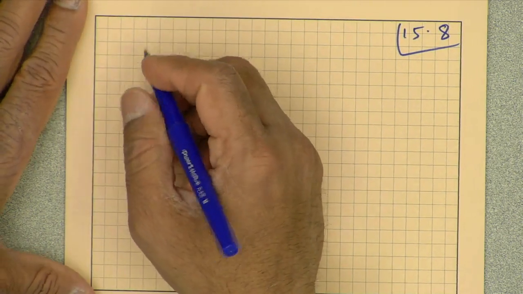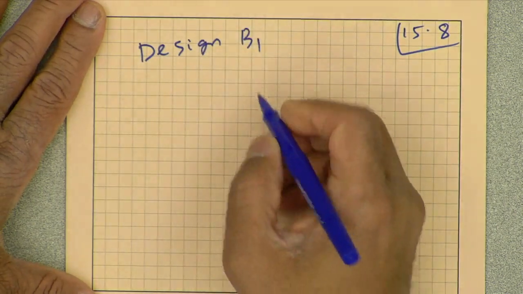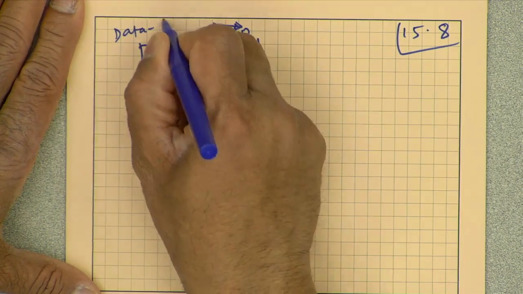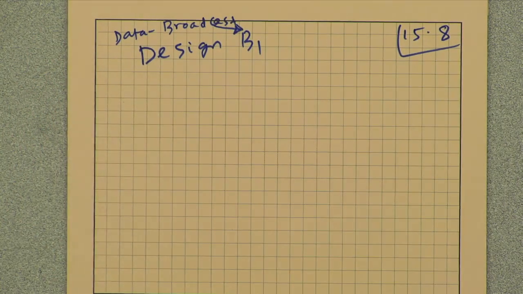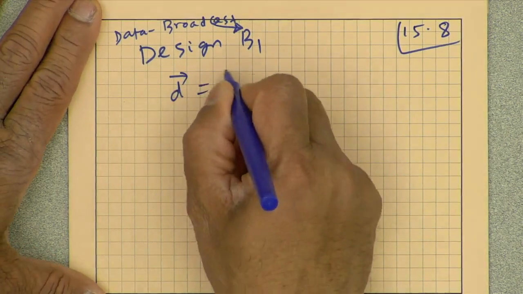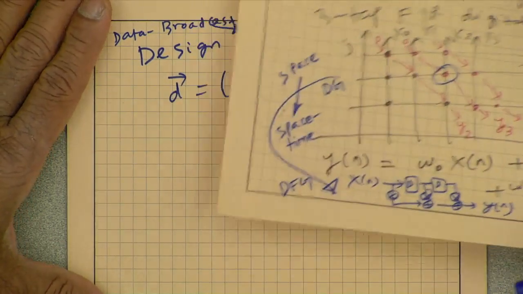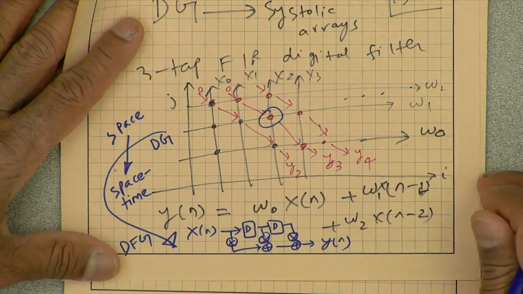The first one is called design B1. So, we will see what design B1 does. B, by the way, means it is data broadcast. Same data is fed to all multipliers. This is B1 and then there is B2. Okay, so the vector D in this case is 1, 0. All right. So, what does that mean? What does this vector D is 1, 0 mean? What do you think that means?